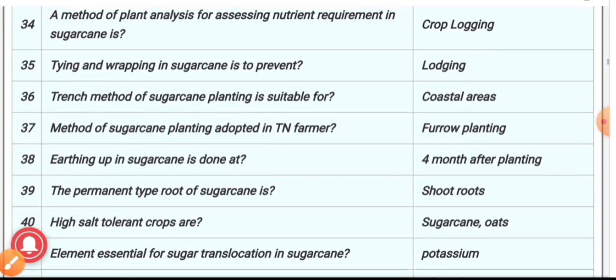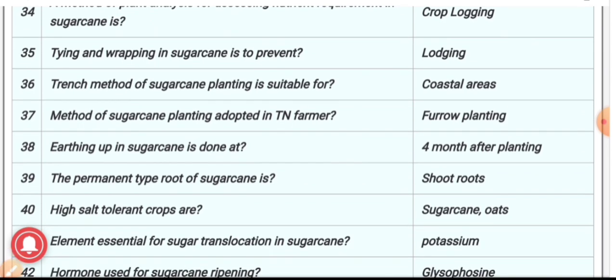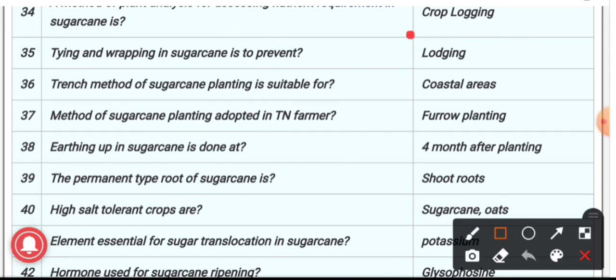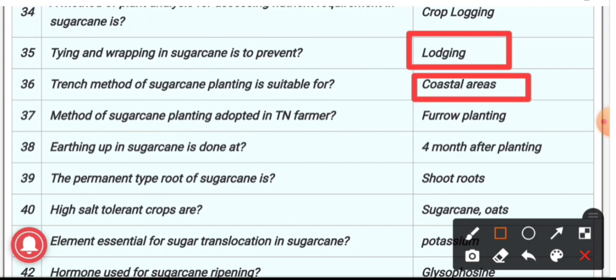35, tying and wrapping in sugarcane is done to prevent lodging. These are the operations which are carried out in sugarcane to prevent the sugarcane from lodging. 36, the trench method of sugarcane planting is suitable for, and the answer is coastal areas. Trench method is followed in tall growing cane areas like coastal areas to prevent the crop from lodging. Lodging is nothing but the bending over of stem near the ground level of crops.